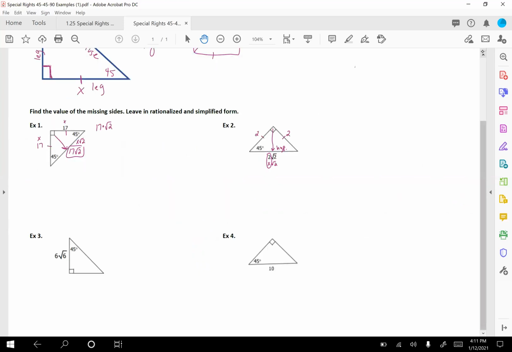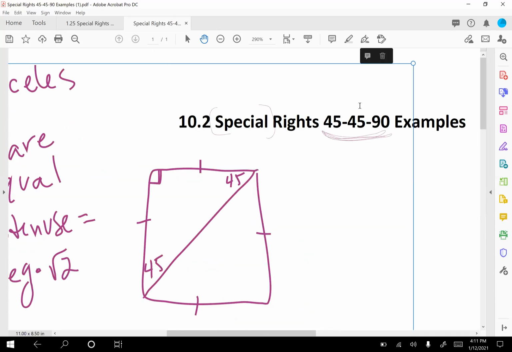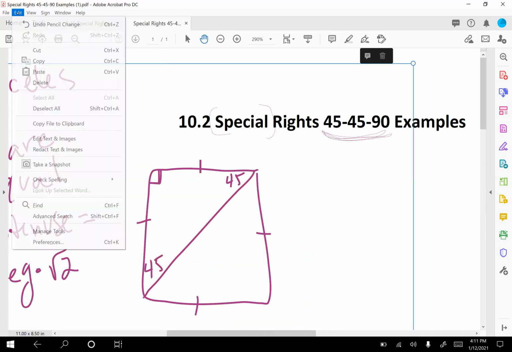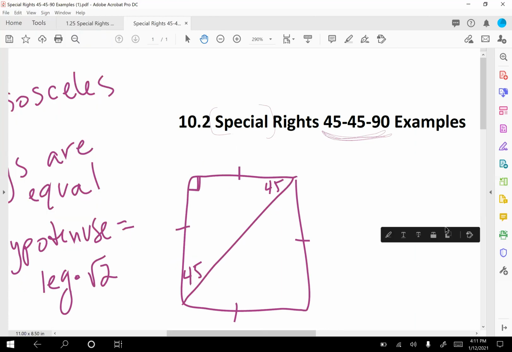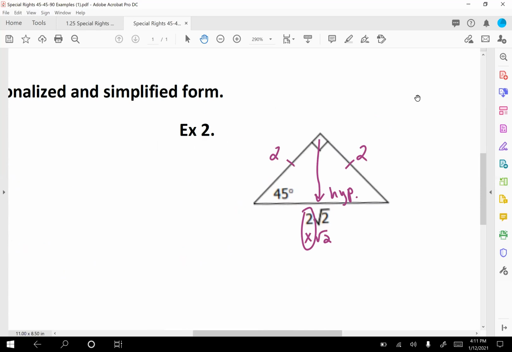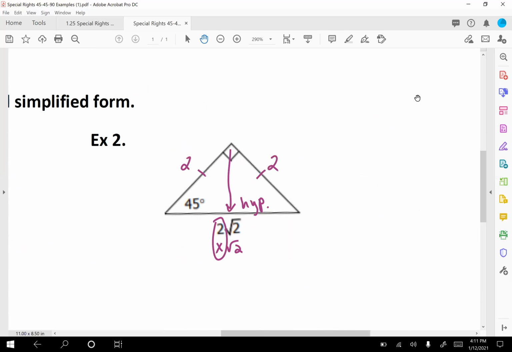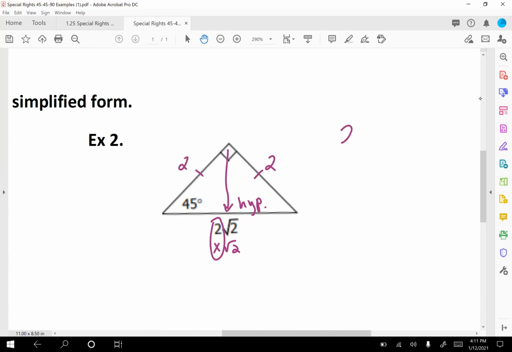Now let's look at example 2. We're going backwards. Okay, example 2, we're going backwards. We're going from the hypotenuse back to the legs. So you're going to have to divide by the square root of 2. So what we did was 2 square root 2 divided by square root 2. So those square root 2's end up canceling out, okay?